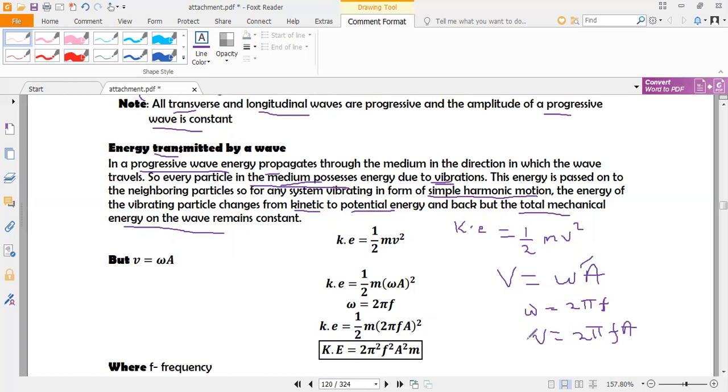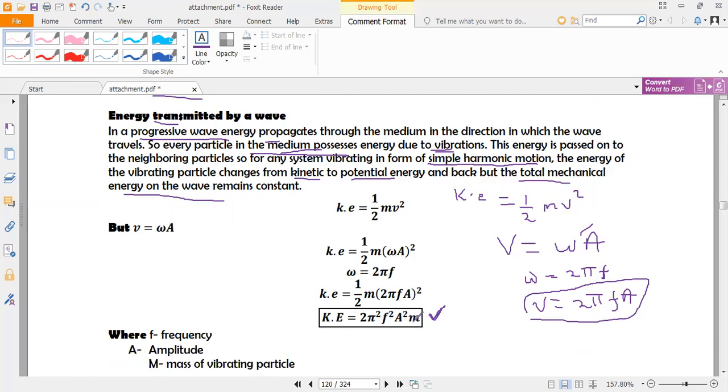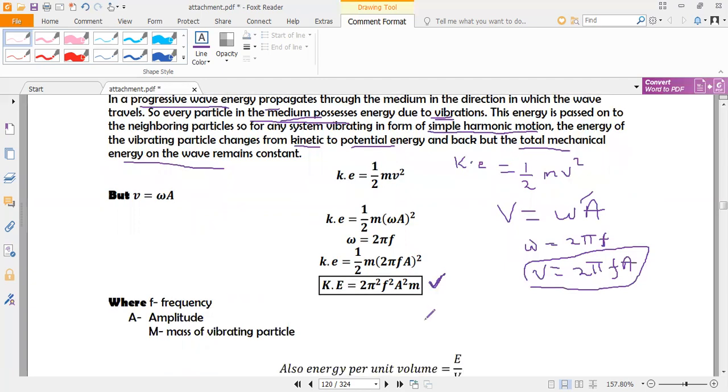If we substitute v in the formula for kinetic energy, we end up with kinetic energy equivalent to the equation here. This is the equation for kinetic energy after substitution, where f is the frequency, a is the amplitude, and m is the mass of the vibrating particles.